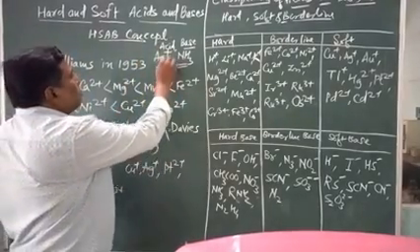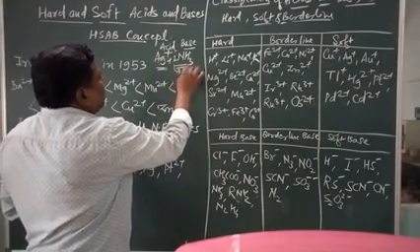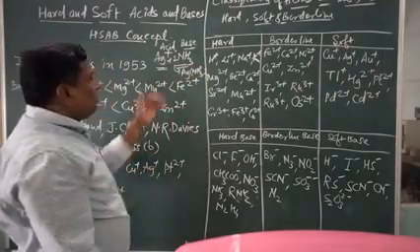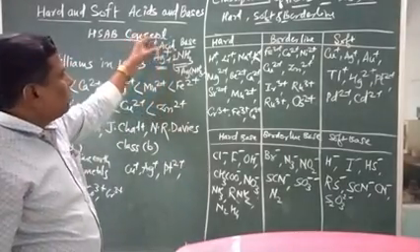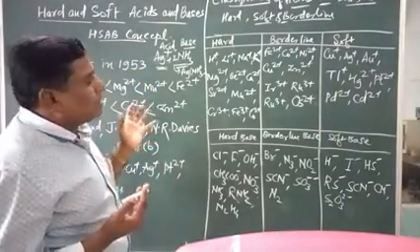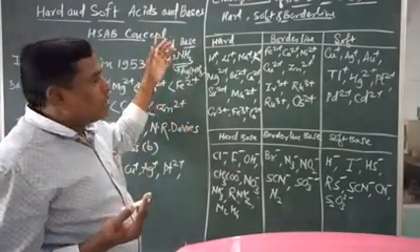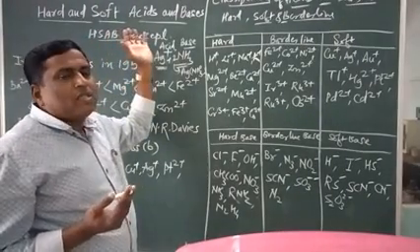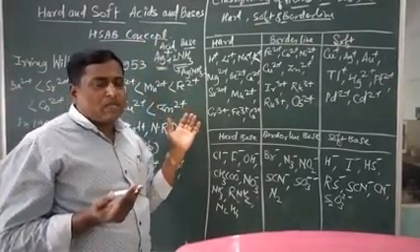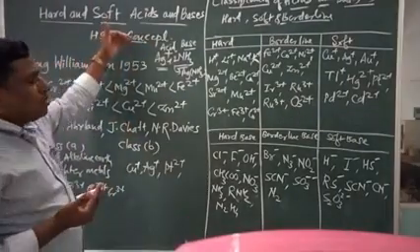If suppose Ag+ with two NH3, you can say Ag(NH3)2. This is called the complex, and when this complex forms, an acid-base reaction takes place. Again, the stability of the acid-base complex can be taken as a concept for complexes, and this concept is called HSAB, meaning hard and soft. When they come together, how the combination takes place is explained in this concept, which is called the HSAB concept.